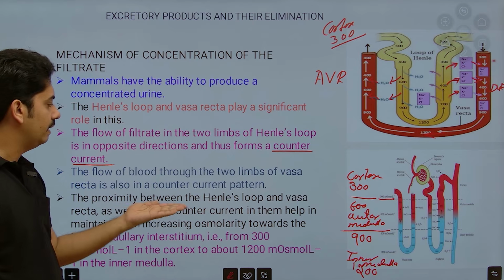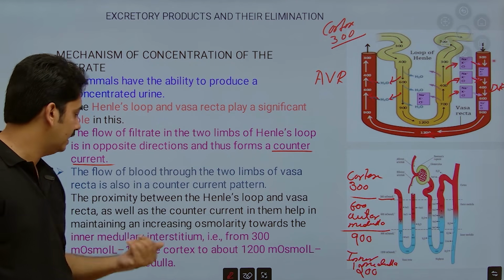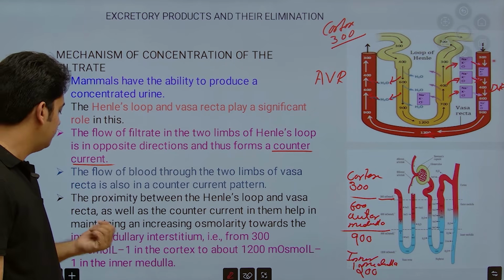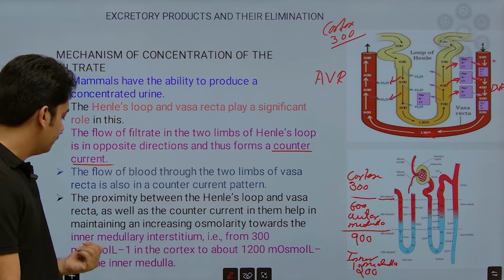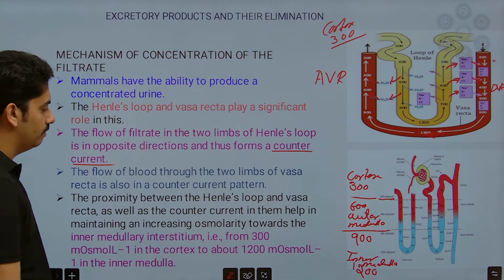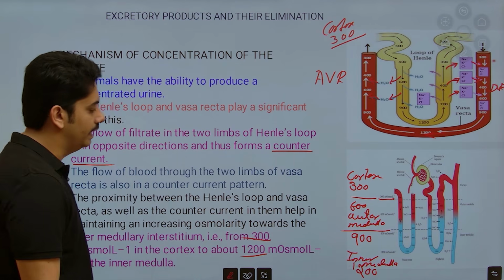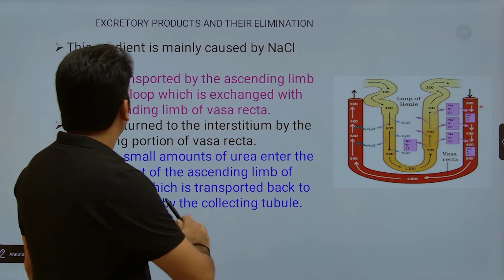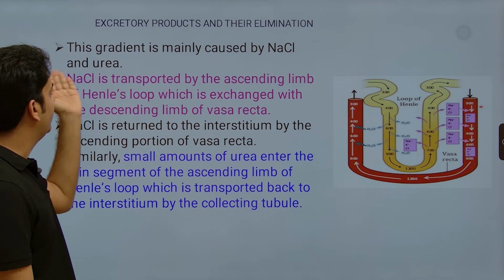The proximity between Henle's loop and vasa recta, as well as the counter current in them, helps in maintaining and increasing osmolarity towards the inner medullary interstitium, that is from 300 to 1200 milliosmolarity. Already I explained it. So the same thing I explained. This gradient is mainly caused by NaCl and urea.